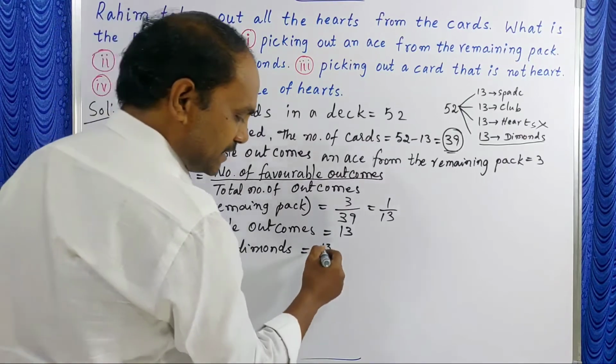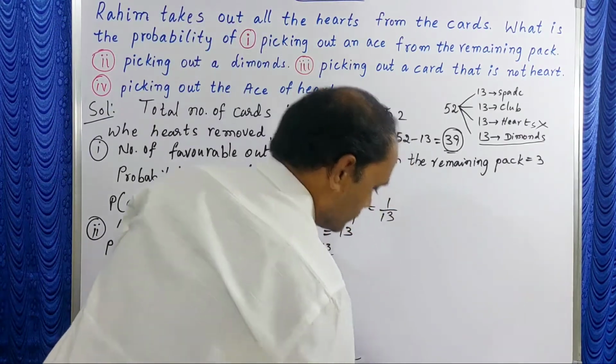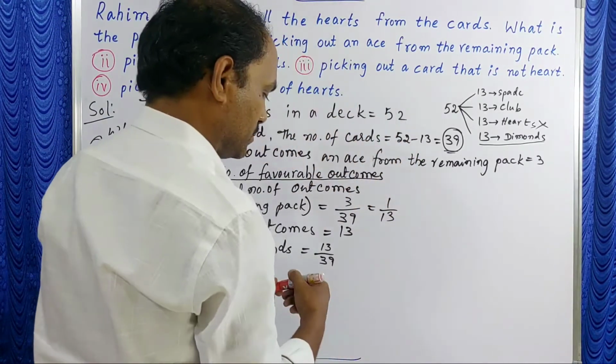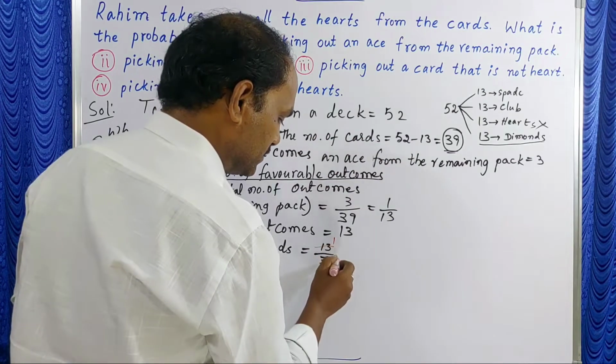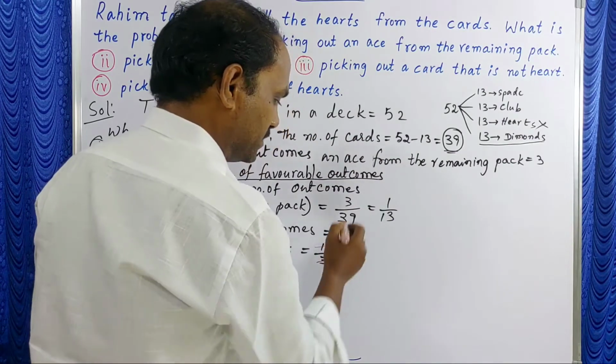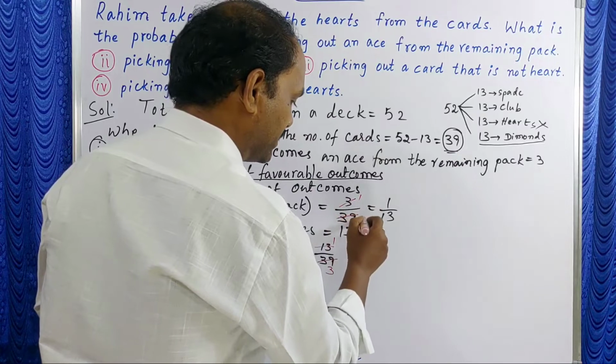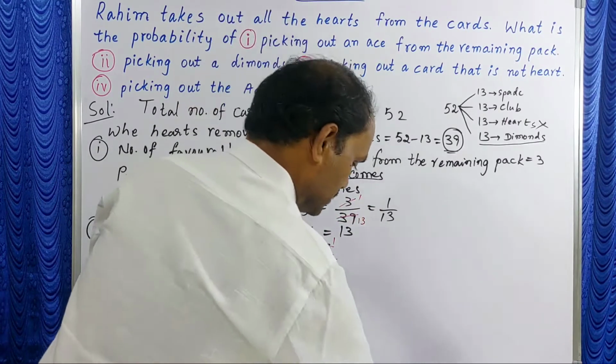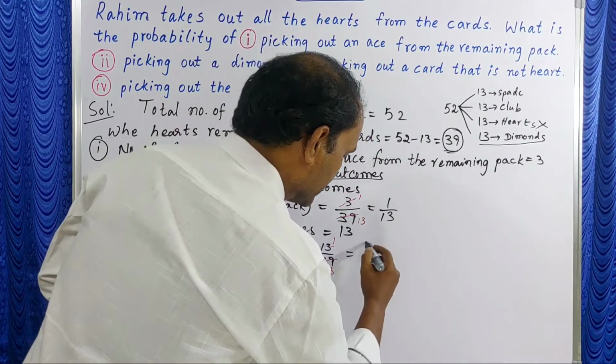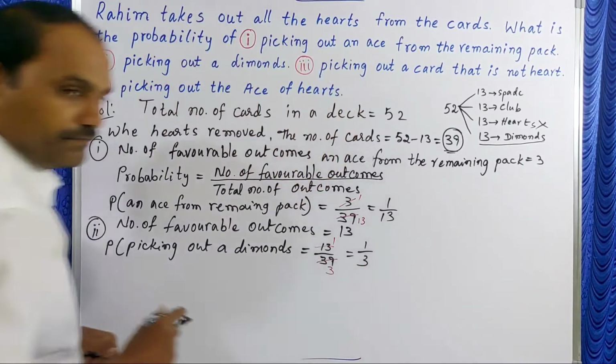When you do the cancellation, 13 ones, 13 threes, here also 3 ones, 3 ones, 3 threes. Now the answer is 1 by 3.